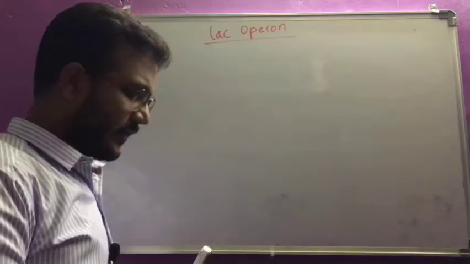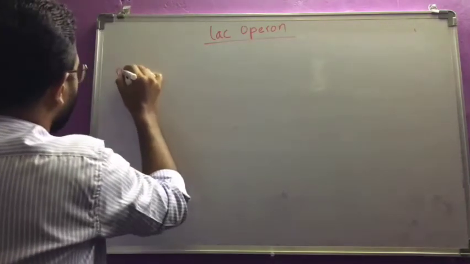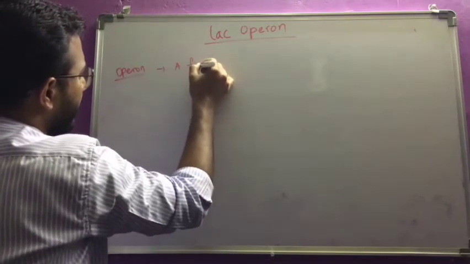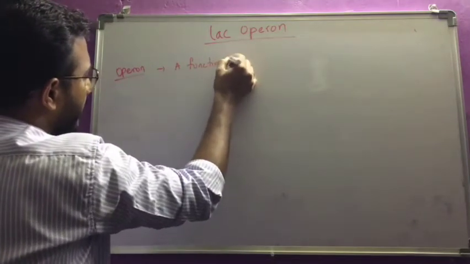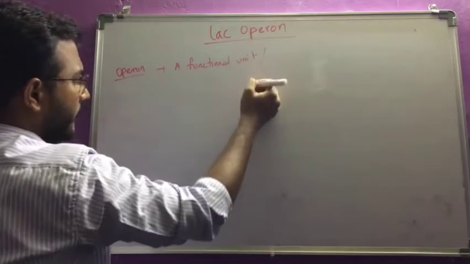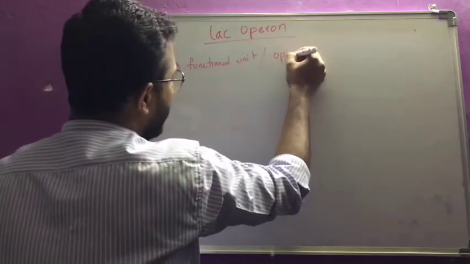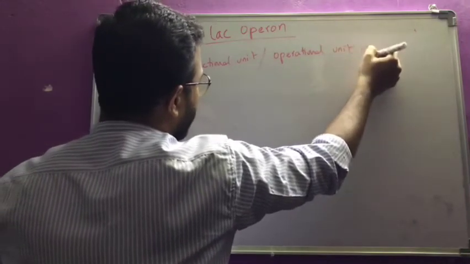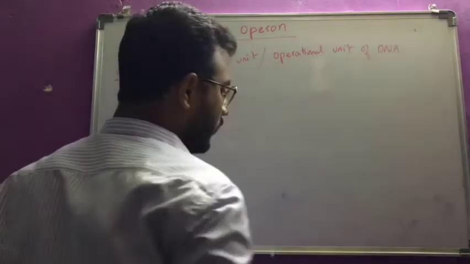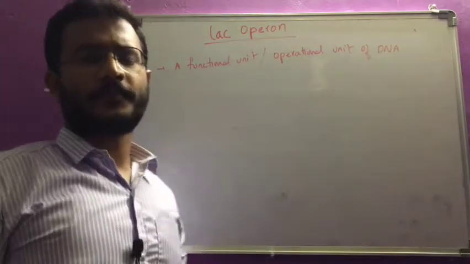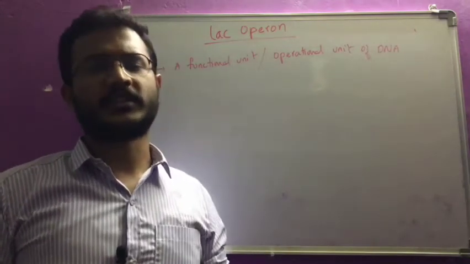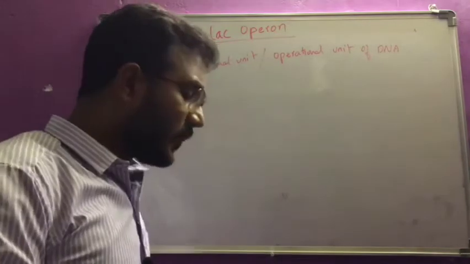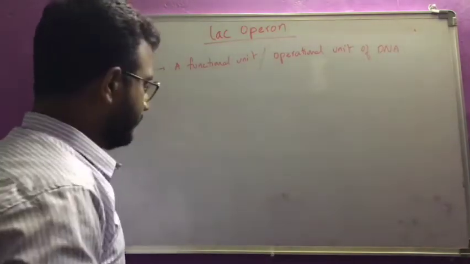An operon is nothing but a functional unit, the operational unit of a DNA, which codes for proteins. That means enzymes, hormones, whatever it may be, all the proteins basically. So that is an operational unit of a DNA.